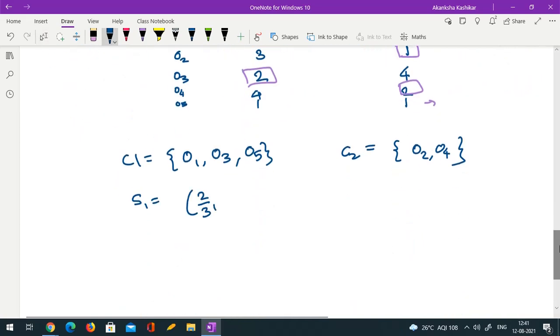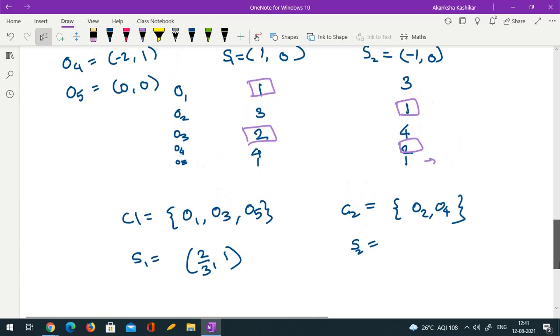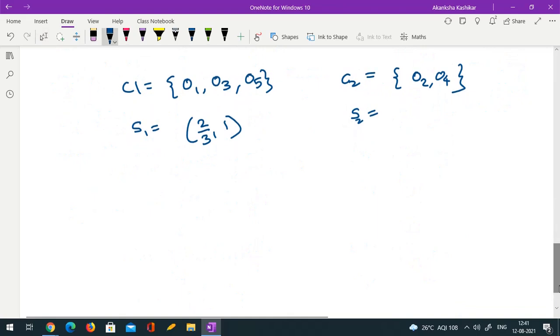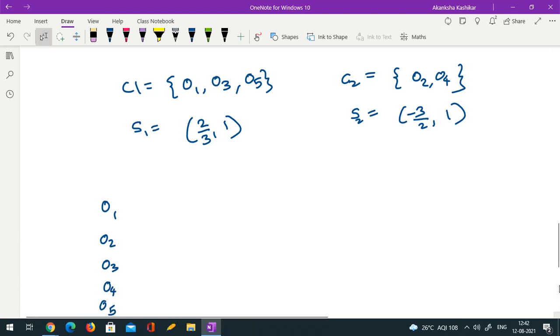Is it okay how I reached this point? Seed 1. And then for seed 2, O2, O4. O2, O4 means minus 3 and then 2, so by 2. So minus 3 by 2 and 2 by 2, that is 1. So now I have to compute distances of each observation from each of these two seeds.